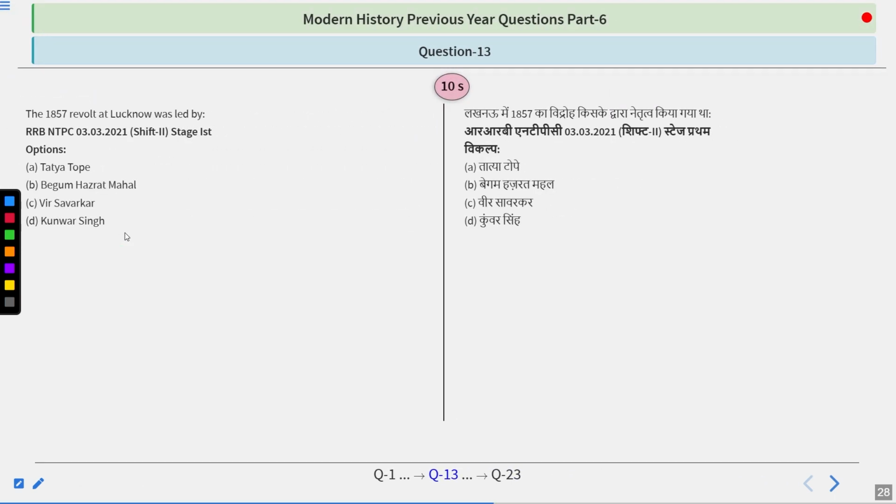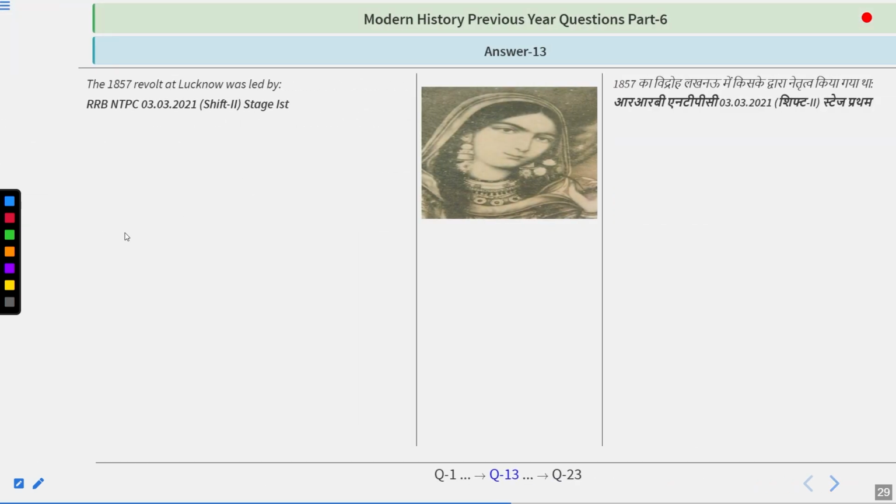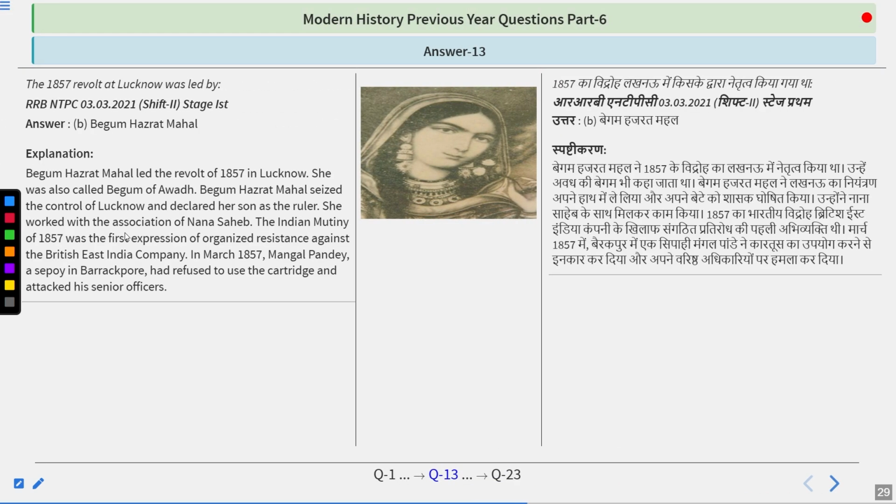The 1857 revolt at Lucknow was led by, options are Tatya Tope, Begum Hazrat Mahal, Veer Savarkar or Kunwar Singh. So try to think about this question, guys. And you're right, because the answer is Begum Hazrat Mahal. Begum Hazrat Mahal led the revolt of 1857 in Lucknow.